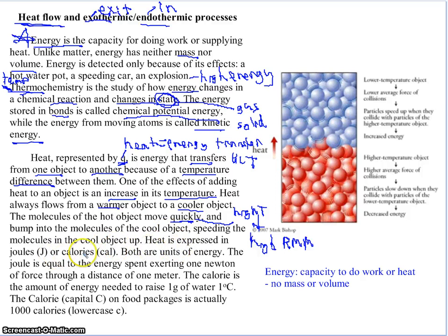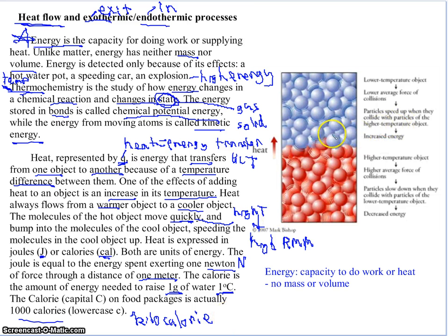Heat is expressed in joules or calories. So joules with J, I know that one. Calories, that's new, but it's like calories in food. Both are units of energy. The joule is equal to the energy spent exerting 1 newton, oh I remember that from physics, N, of force through a distance of 1 meter. Seems random. The calorie is the amount of energy needed to raise 1 gram of water 1 degree C. Seems a little less random. The Calorie, capital C, on food packages is actually 1,000 calories. That's like a kilocalorie. Actually, I bet you they call it that.